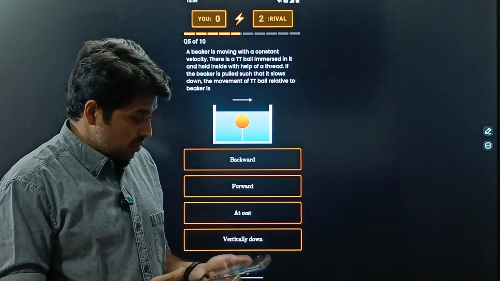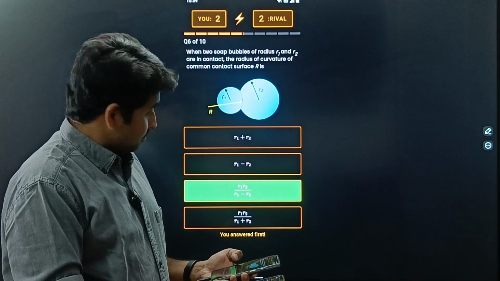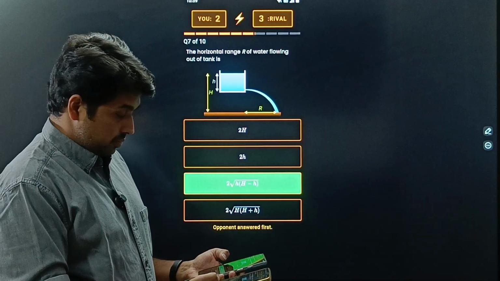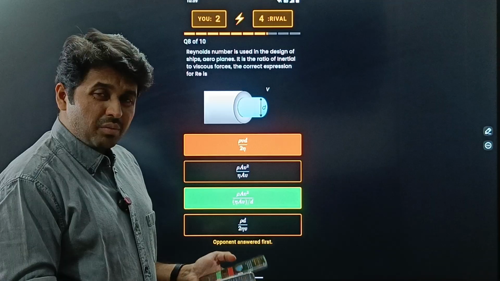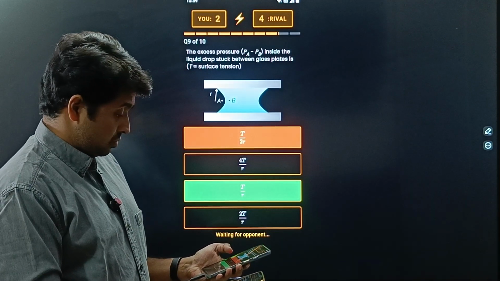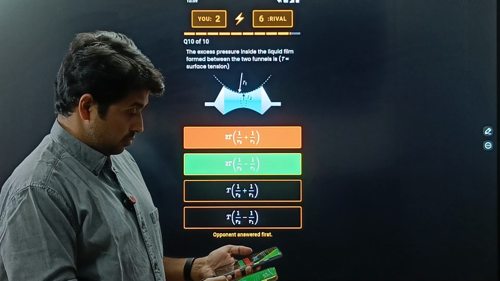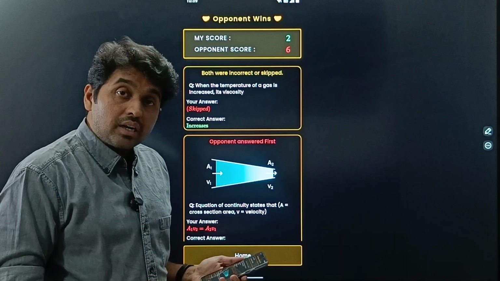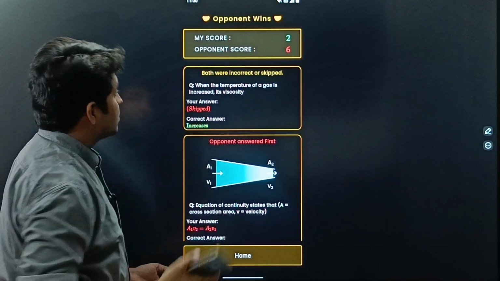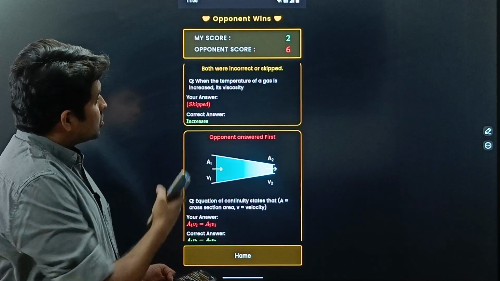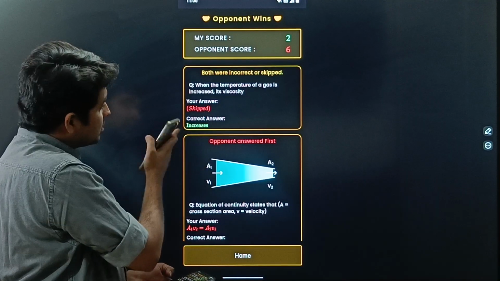And let me show you some other features also. So let us just keep moving forward. So both of them are playing. I'm just randomly choosing some options. Okay, now the scorecard has also come. So your score is 2 points, the opponent's score is 6 points. And for each question, both have skipped it. What is your answer? What is the correct answer?